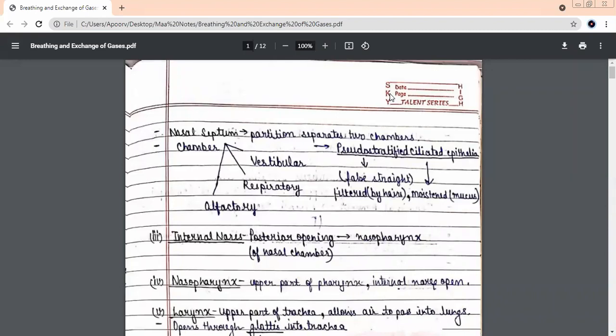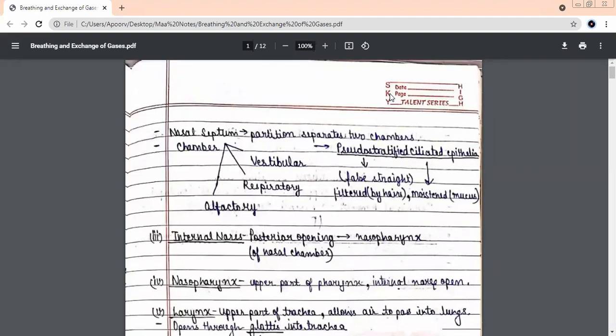First is the nostrils. Now where the nostrils finish, the nasal chamber starts. Immediately after the nostrils, which part of the chamber is there? Which is the first one? Tell me quickly. Vestibular. Yes, it's the vestibular chamber. The second one is? Respiratory.